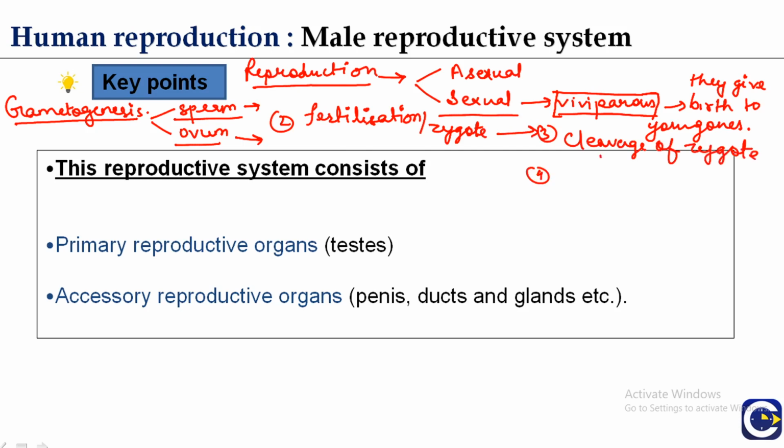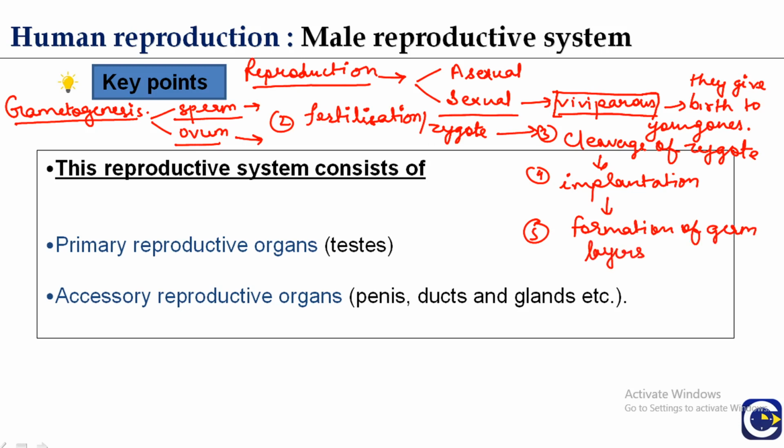Then there is implantation of the zygote, which is further followed by organogenesis. First of all, there is formation of germ layers. We will be discussing all these steps in different lectures. Here I am giving you a brief of the different steps of the reproduction process.